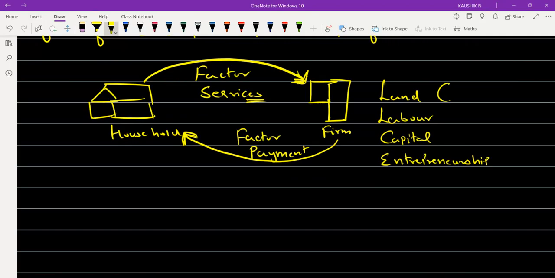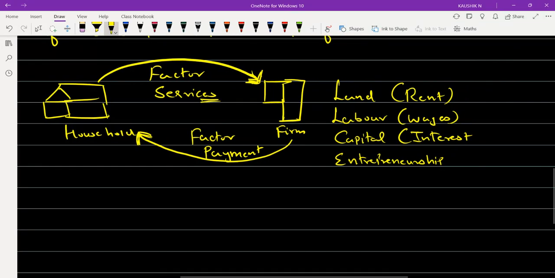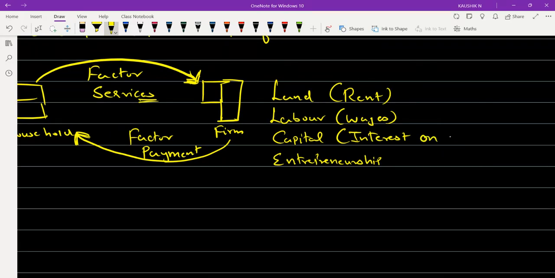For the land, they provide you rent. What do they provide you for land? For land, rent is being provided. For labor, they provide wages. For capital, they provide you interest on capital, what you're learning in your accountancy also.